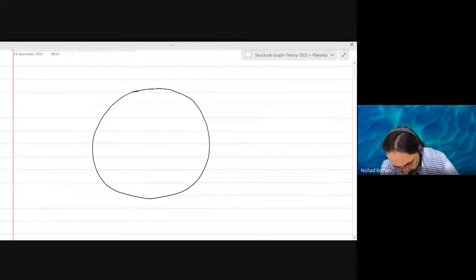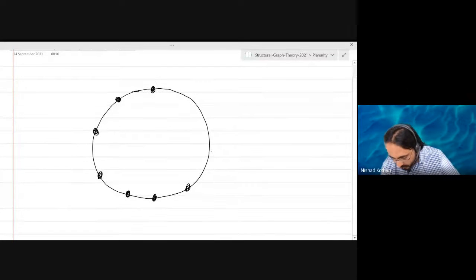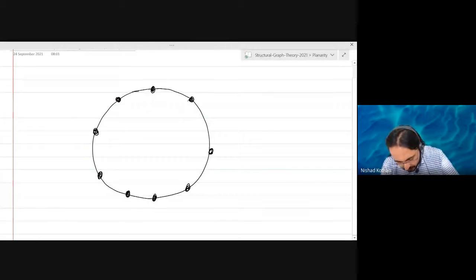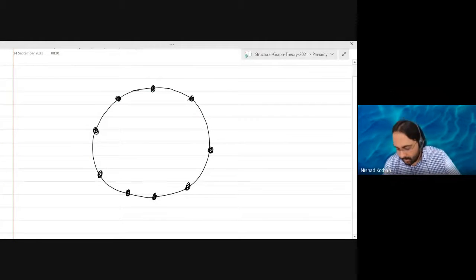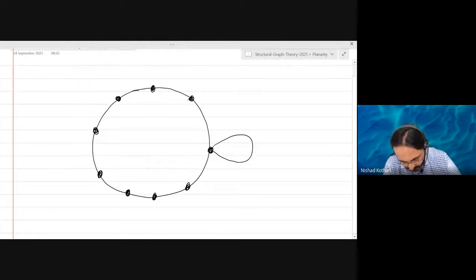Let's see, how many vertices do I have? 1, 2, 3, 4, 5, 6, 7, 8, and 9. Okay. And let me put some other stuff in this example.